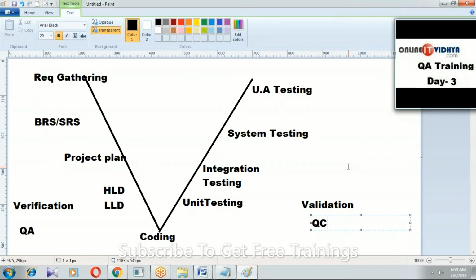Once again, what is software testing? It is a process of verification and validation. Very simple.